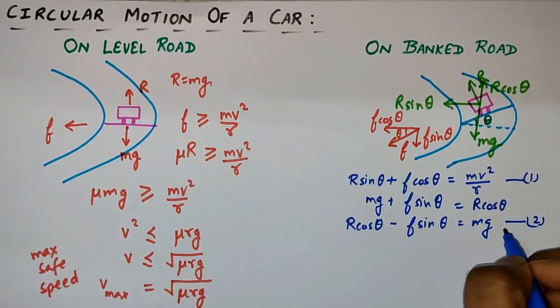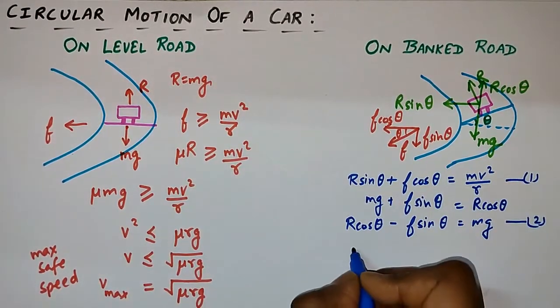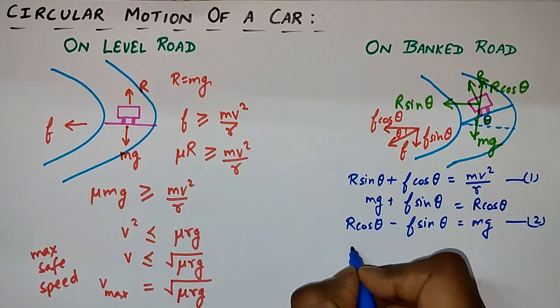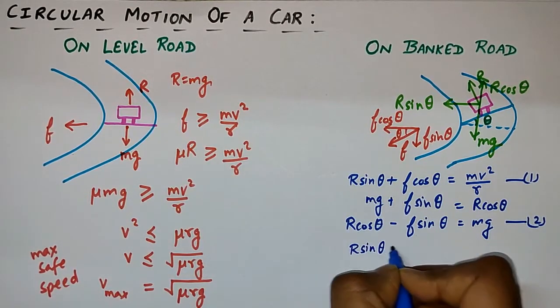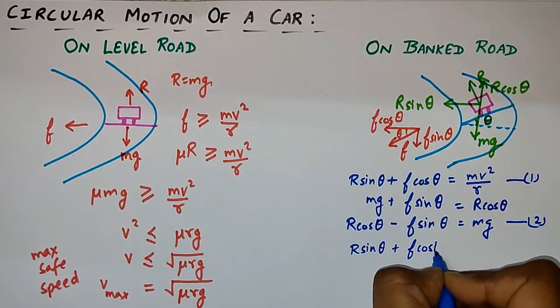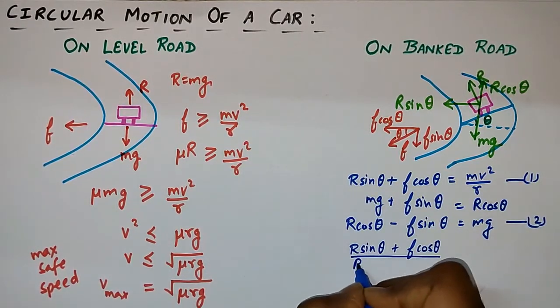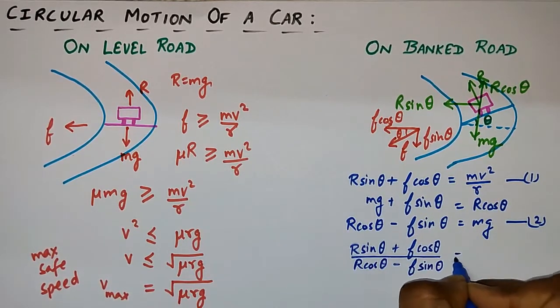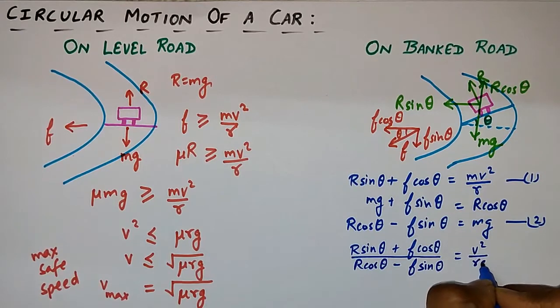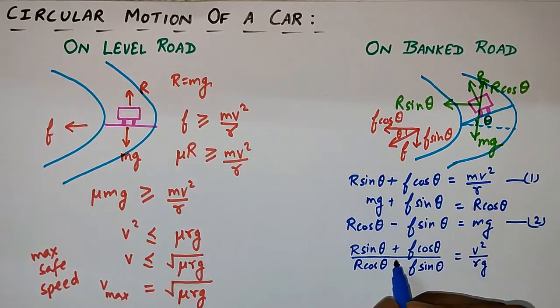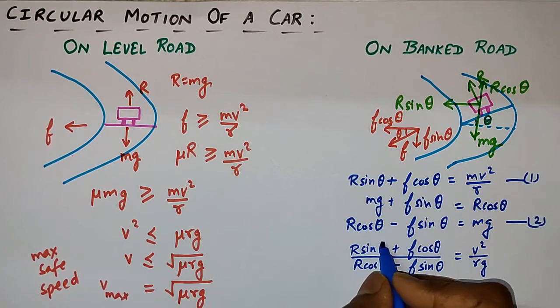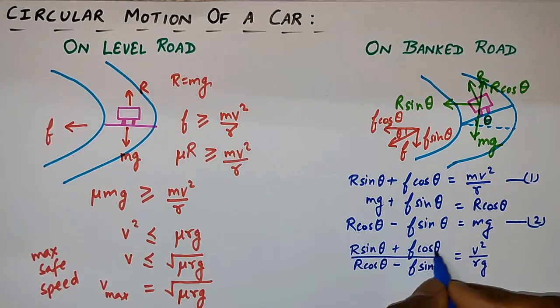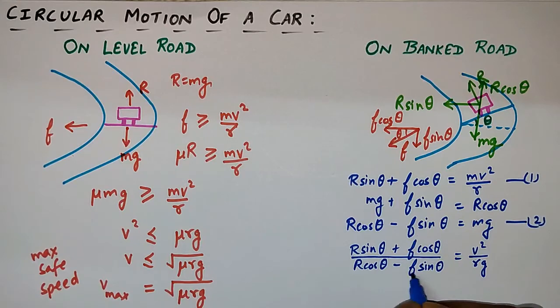If I use both of them, then I can write it as R sin theta plus f cos theta upon R cos theta minus f sin theta, it will be equal to v square upon rg, and m will be cancelled out. On dividing each term by R cos theta, this one will be divided by R cos theta, similarly this one will be divided by R cos theta. Each term is divided by R cos theta.